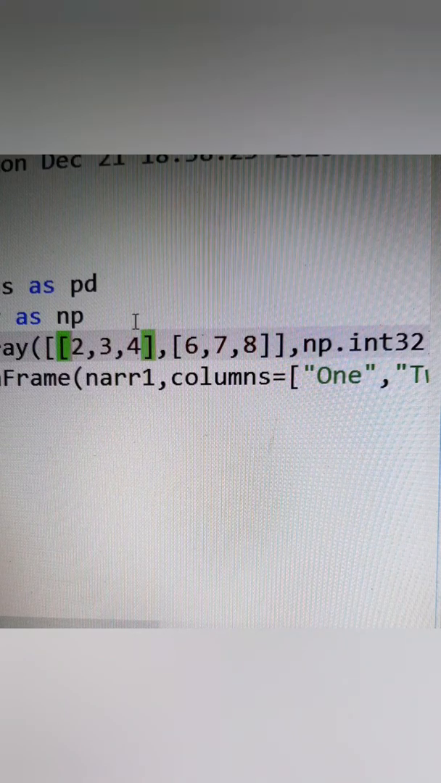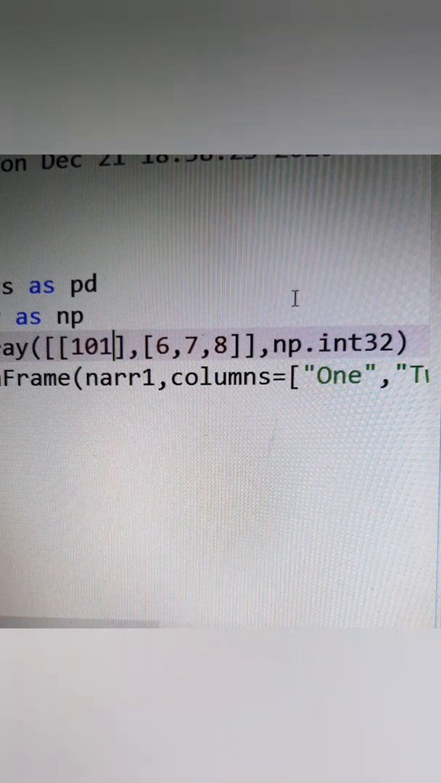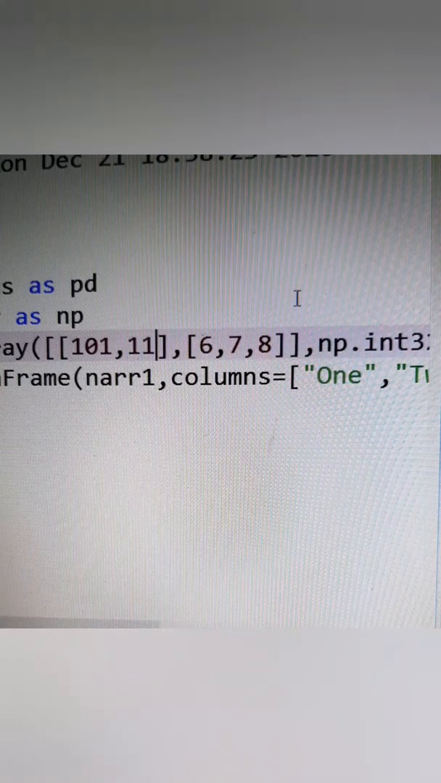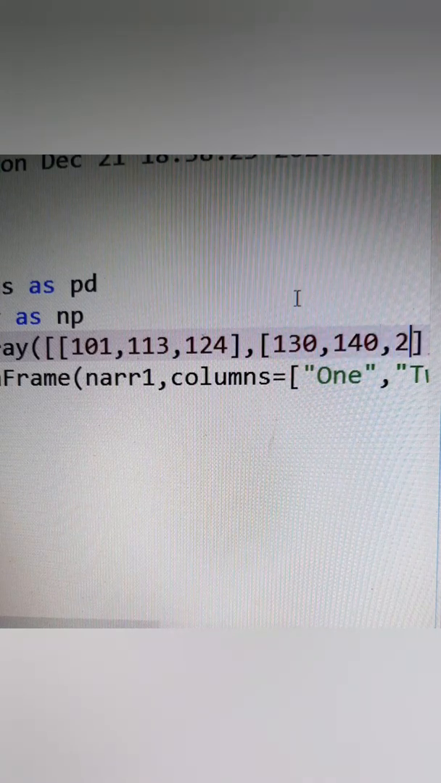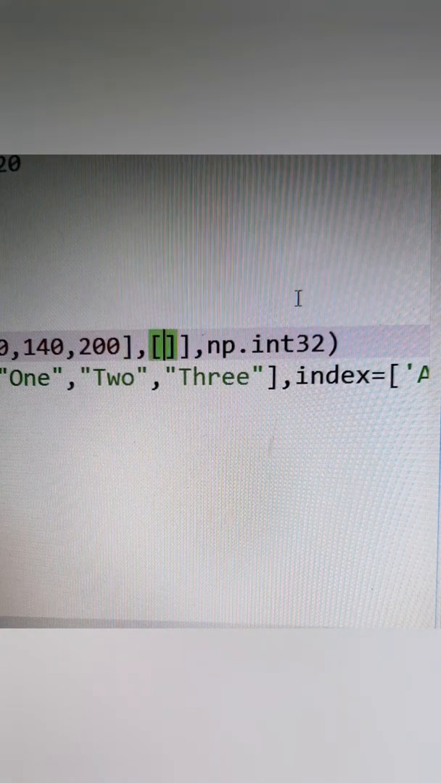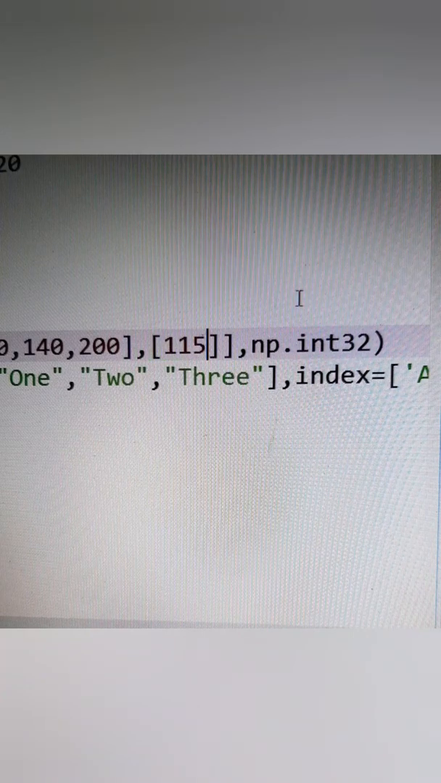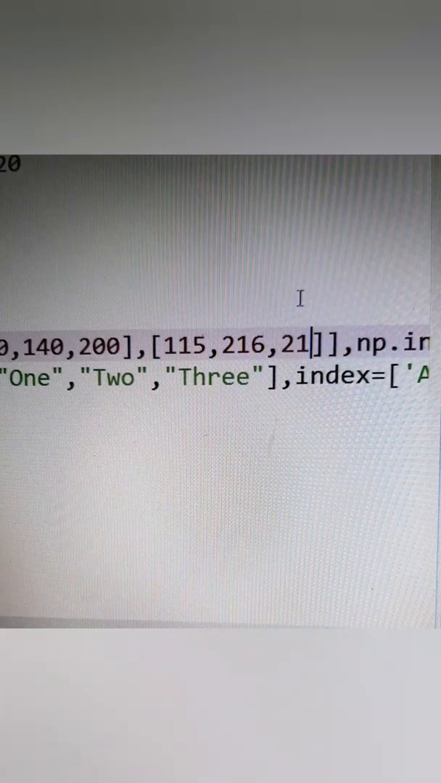In np.array we'll keep those values which have been given in example 28. 101, 113, 124, and in the second list 130, 140, 200, and in the third list 115, 216, 217,